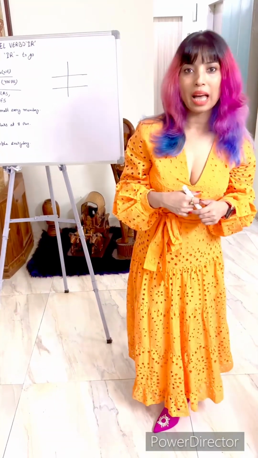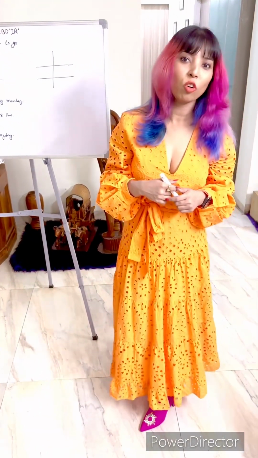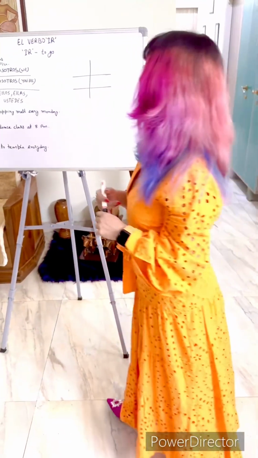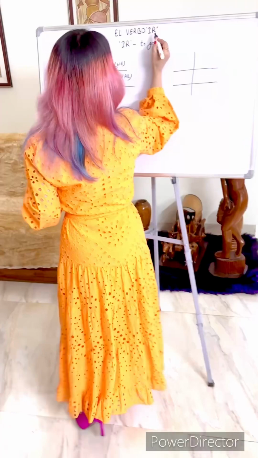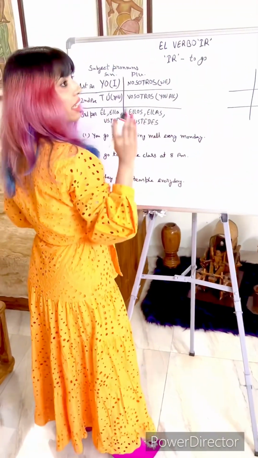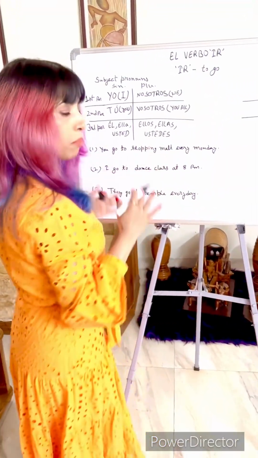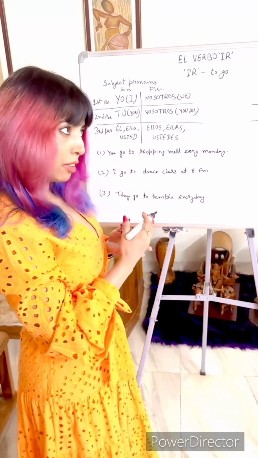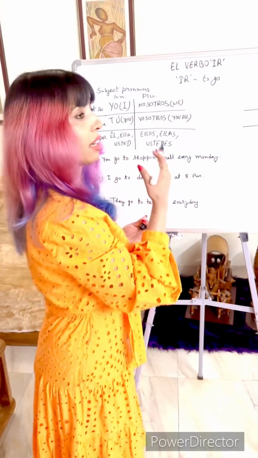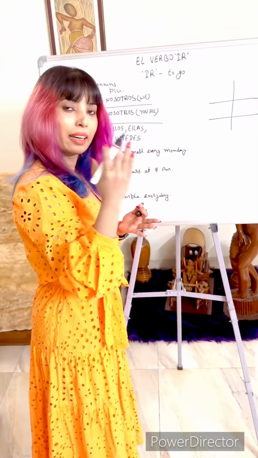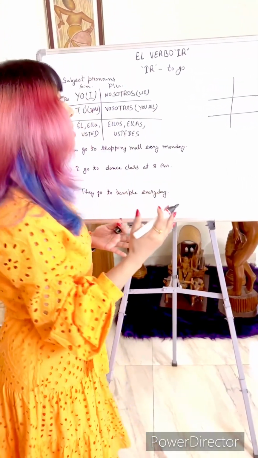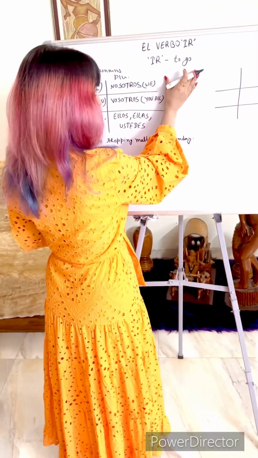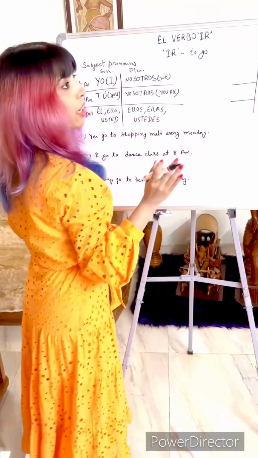Hoy nosotros aprenderemos cómo se conjuga el verbo ir en el presente. El verbo ir. Ir is an irregular verb. So we have been doing regular verbs till now like hablar, vivir, comer. Those were AR, IR, ER ending regular verbs of Spanish language, and today we are going to do an irregular verb. So ir is a very important irregular verb.